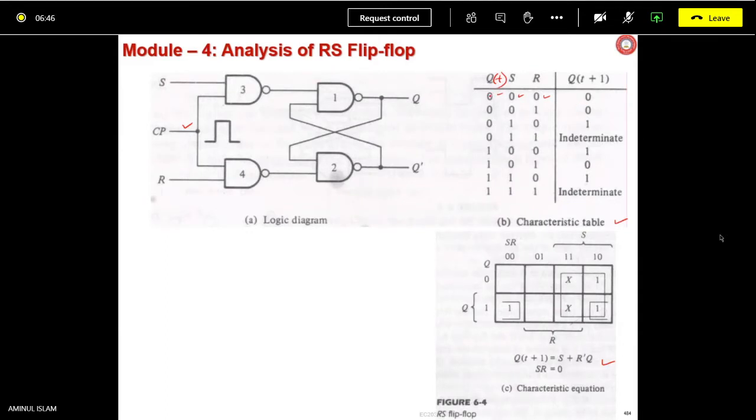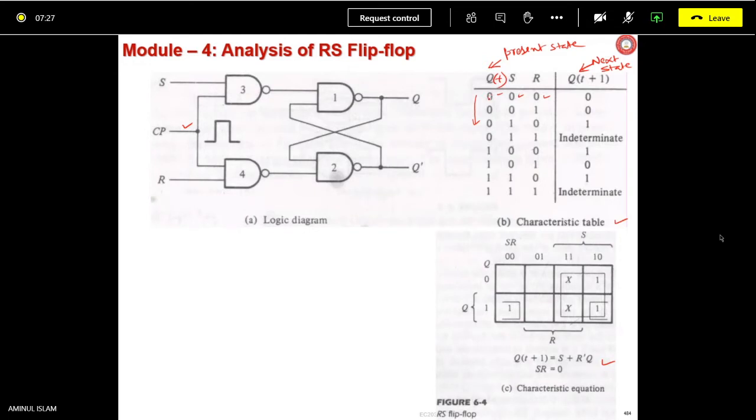Once clock is applied, then what is going to be the next state? Present state is Qt, sometimes only written Q. Here only t is omitted and Q is written. So Q representing the present state of the flip-flop. This is Q(t+1), the next state. Putting this and going in a binary sequence, we are noting down the Q(t+1) or next state.